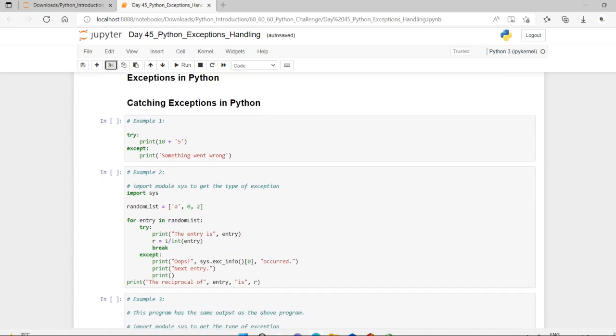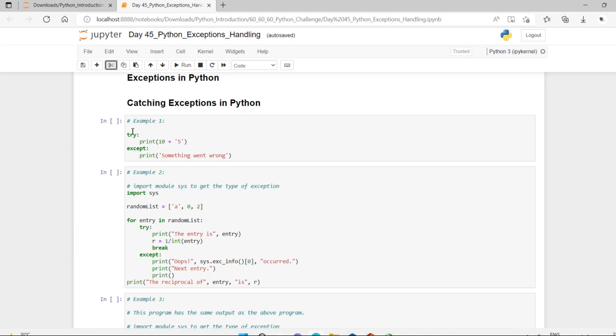Okay, let me show how to catch exceptions in Python. In Python, exceptions can be handled using a try statement. The critical operation which can raise an exception is placed inside the try clause. The code that handles the exceptions is written within the except clause. So we can choose what operation to perform once we have got the exception. Here is a simple example. Kindly have a note of this.